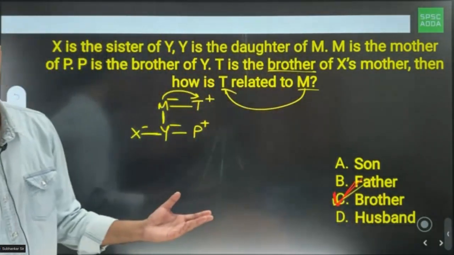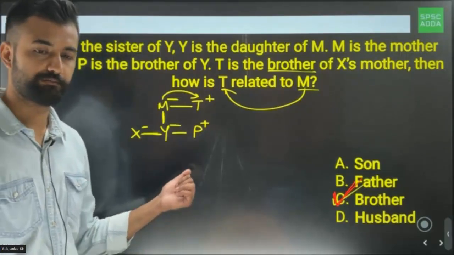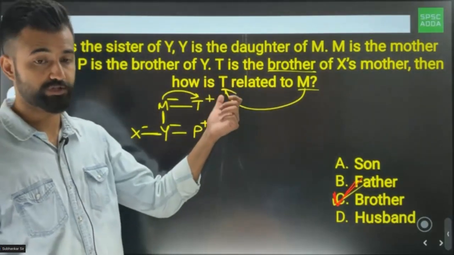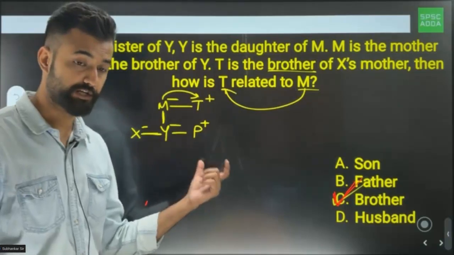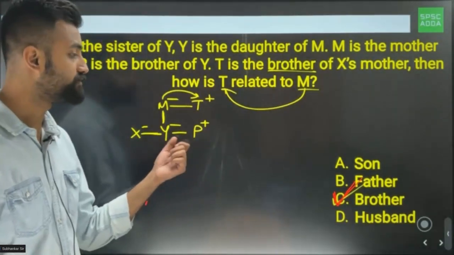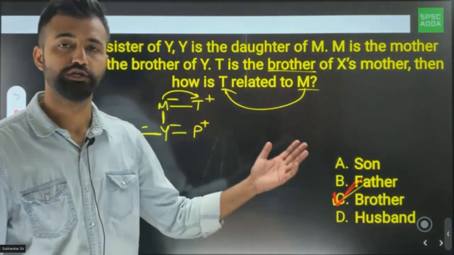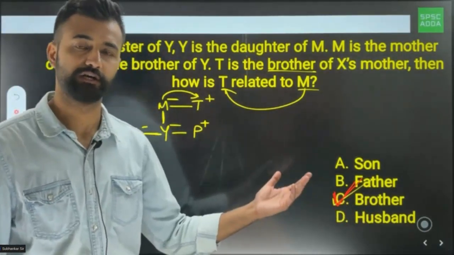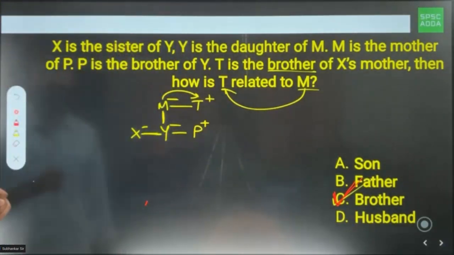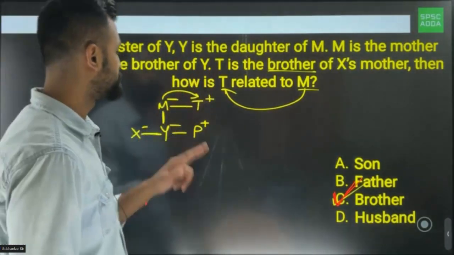Clear? Easy, है ना? So this is what is blood relation. They'll give you a question, and based on the question, you have to draw the relation tree or family tree. And once you draw the family tree, you just have to see which option is showing that particular relation. Clear? Okay, let's move to another question.